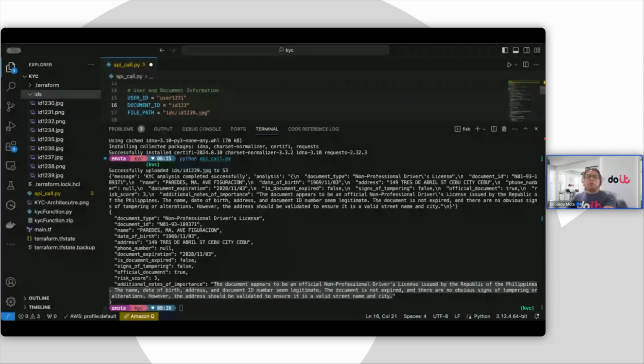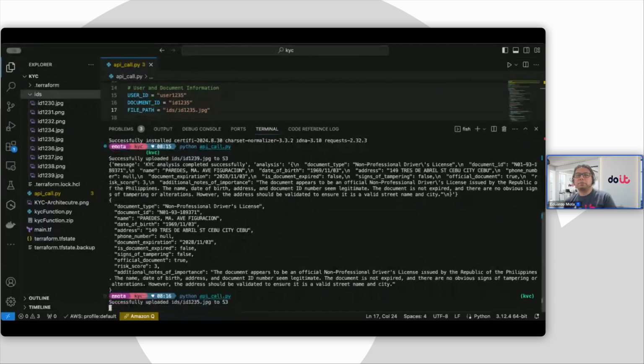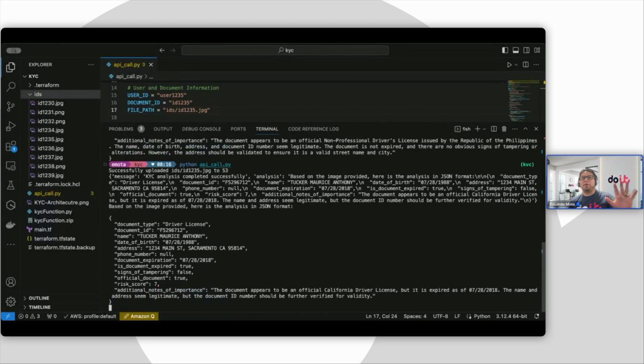One of the things I'm going to do now is change my ID. I'm going to go with a different ID and we're going to see what we get from this. I'm going to upload a different ID here. So it's uploading to S3. And when I said that it was a real ID, it's not a real ID. I'm just using different made up IDs here, but some are more fake than others.